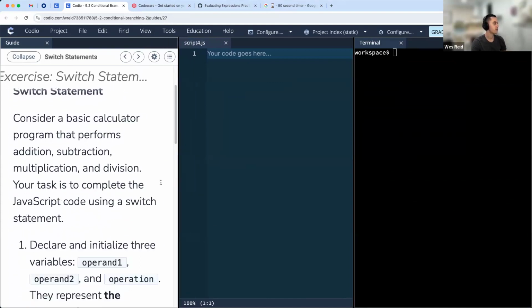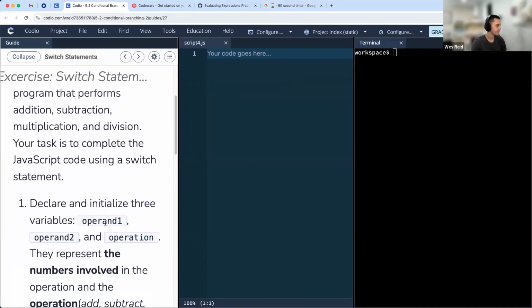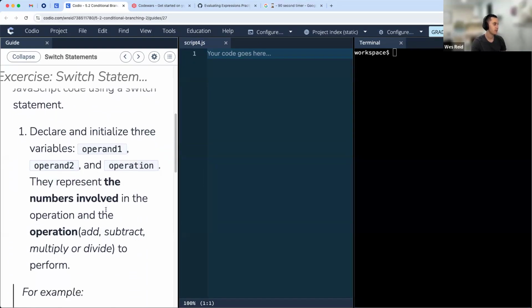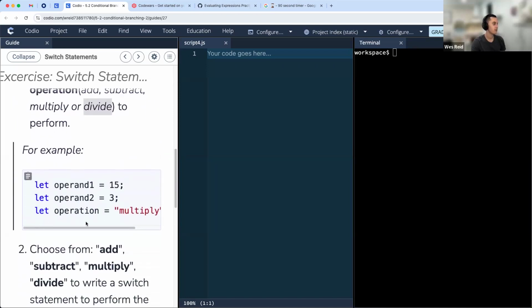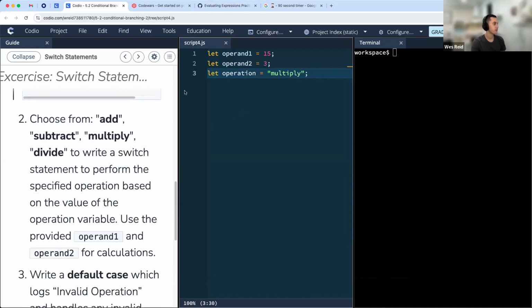So consider a basic calculator program that performs addition, subtraction, multiplication, and division. Your task is to complete the JavaScript code using a switch statement. Declare and initialize three variables, operand1, operand2, and operation. These represent the numbers involved in the operation and the actual operation, which could be either add, subtract, multiply, or divide. So here's a little example. I'll copy this up so you can take a look.